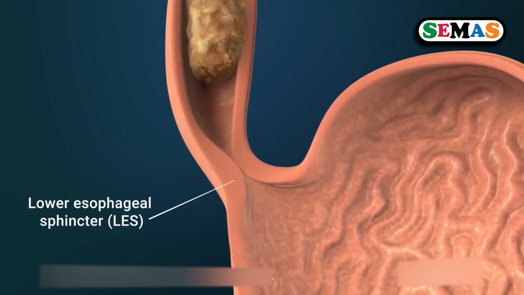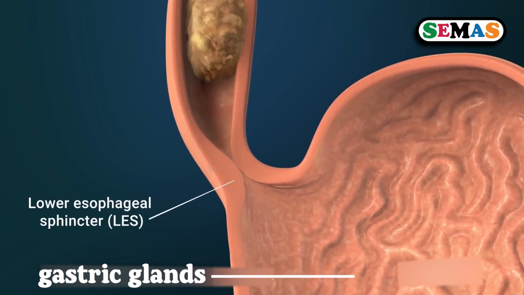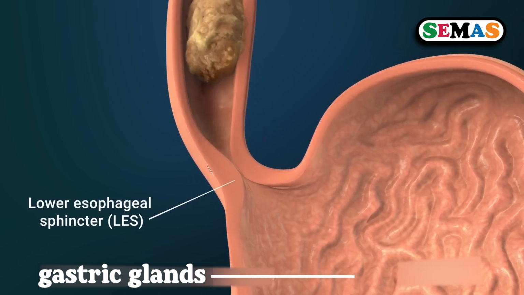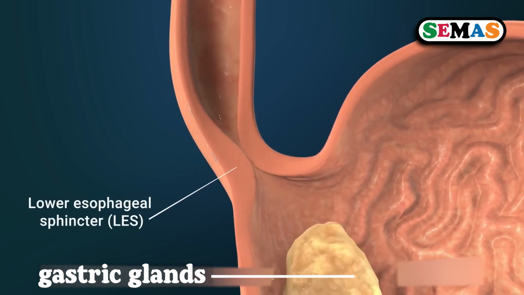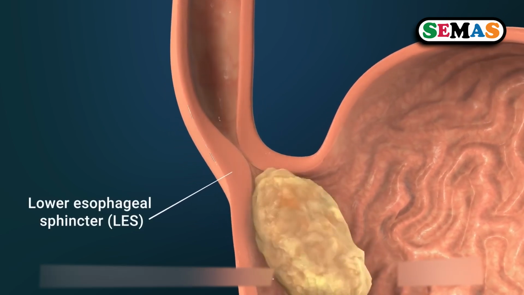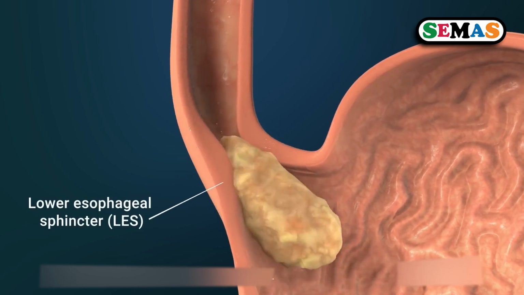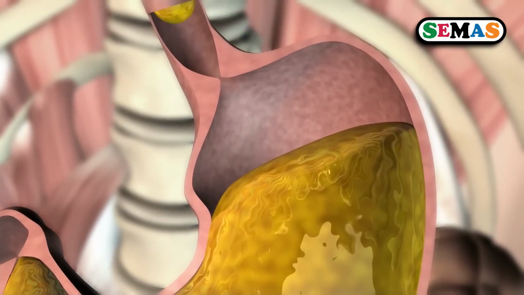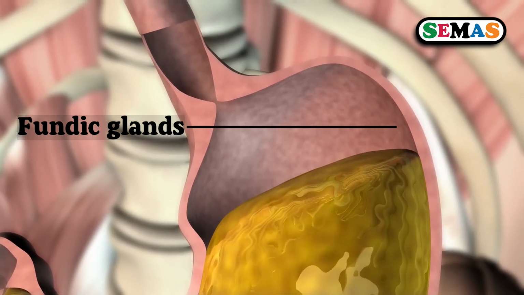As the bolus enters the stomach, the gastric glands found in the fundus produce a digestive juice called gastric juice. The fundus is the body of the stomach, the inner body of the stomach. That is one production. As the bolus enters the stomach, then also the fundic glands